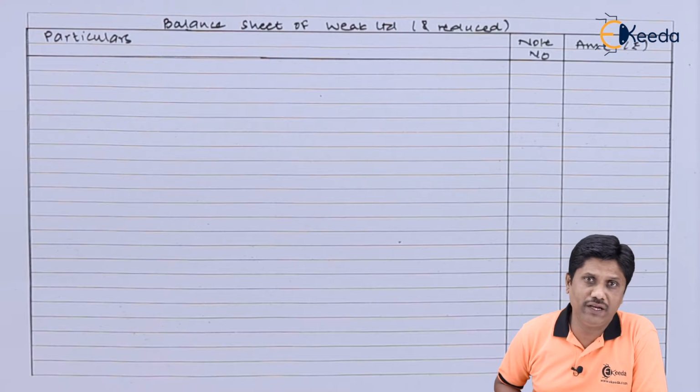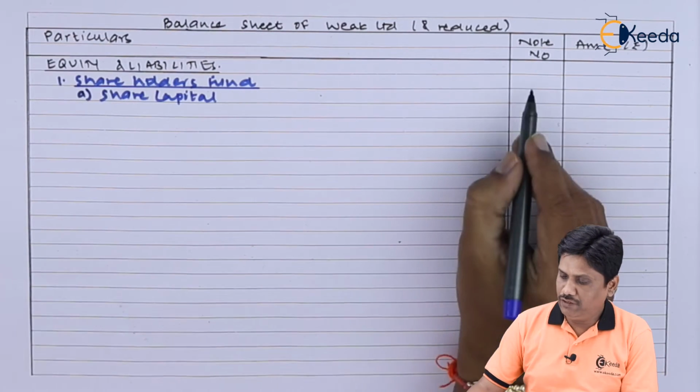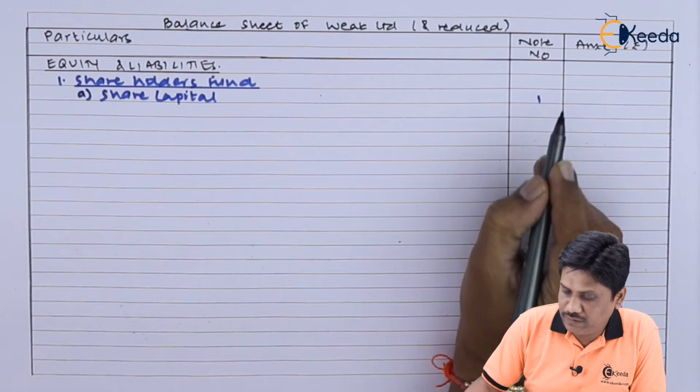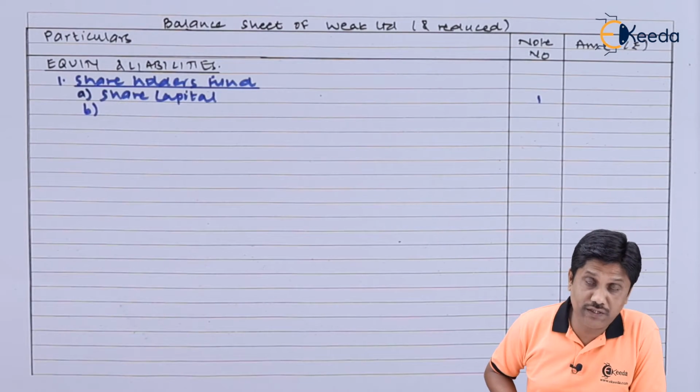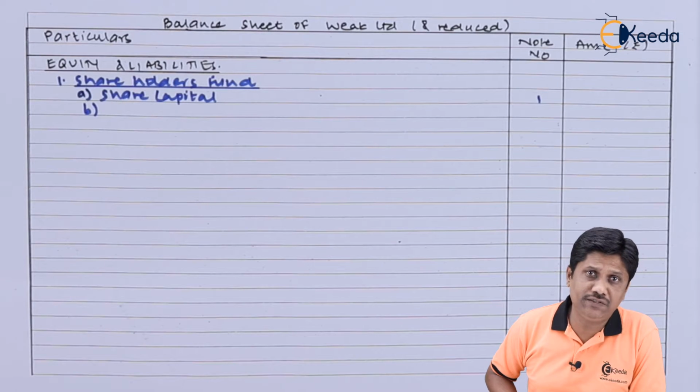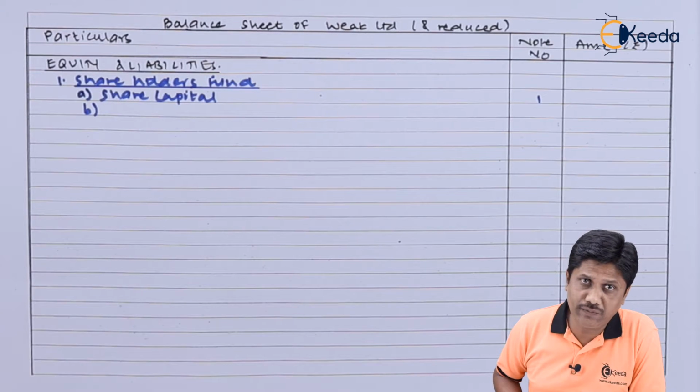So in this way, we will complete our balance sheet. So I am preparing the balance sheet. For share capital, I will surely prepare a note. Note number 1. B is reserves and surplus. We know that in our existing balance sheet there were no reserves, but while drawing the journal entries, we got the capital reserve of 50,000, which will be noted.